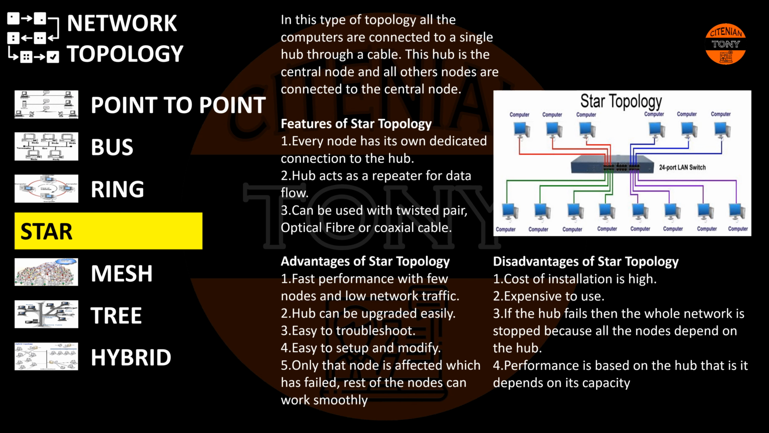Disadvantages of star topology: cost of installation is high. Expensive to use. If the hub fails, then the whole network is stopped because all the nodes depend on the hub. Performance is based on the hub, that is, it depends on its capacity.